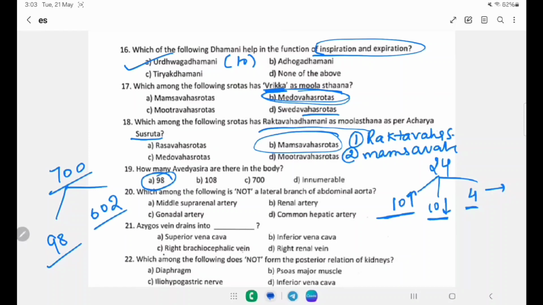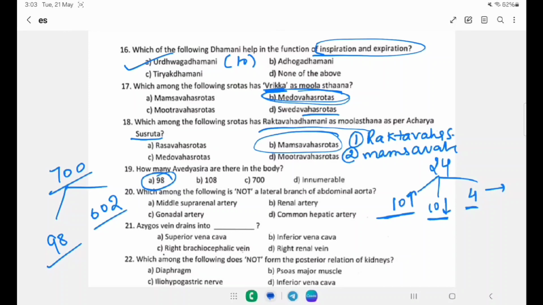Next is, which among the following is not a lateral branch of the abdominal aorta? So which branches of the abdominal aorta are lateral? We have studied that the abdominal aorta has 4 major branches: ventral, lateral, dorsal and terminal. Ventral gives rise to the celiac trunk, superior mesenteric artery and inferior mesenteric artery.